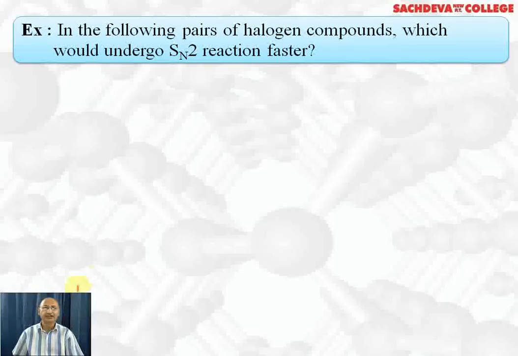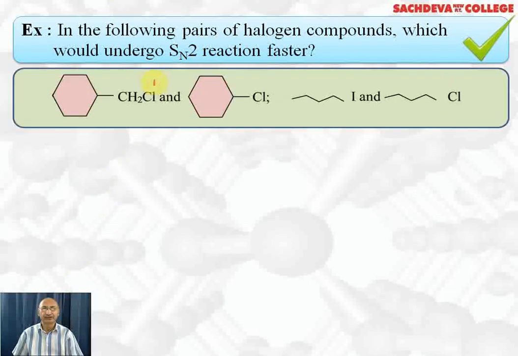Let's take up questions based on these mechanisms, SN1 and SN2 mechanism. The first question is, in the following pairs of halogen compounds, which will undergo SN2 reaction faster? Here we have a cyclohexene with CH2Cl and a cyclohexene with Cl. This one is a primary halide, therefore it will undergo SN2 reaction faster. This is secondary, Cl is attached to a secondary carbon, so it will be less reactive.